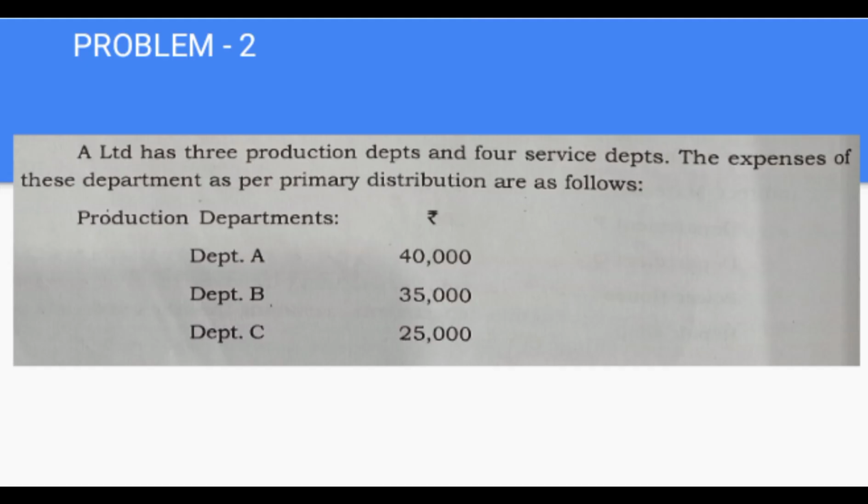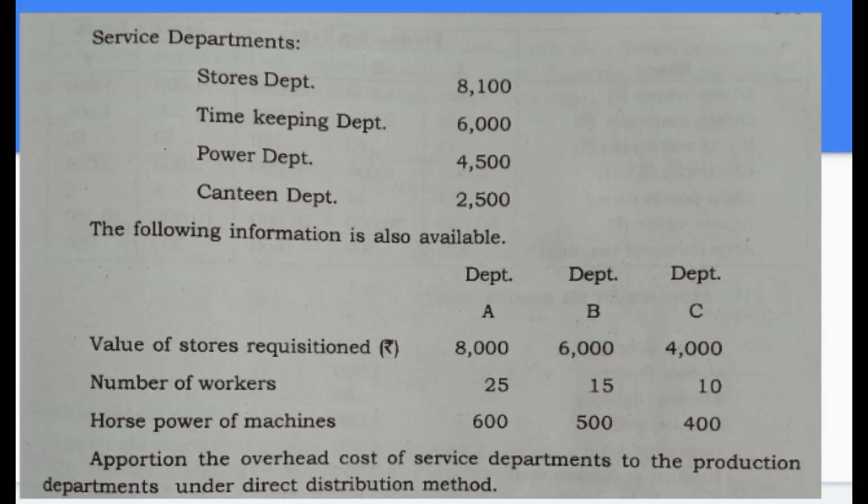Then our second problem under direct distribution method. A Limited has 3 production departments and 4 service departments. The expenses of these departments as per primary distribution are as follows. Production departments: Department A 40,000, Department B 35,000, Department C 25,000. Then overhead expenses of service departments are Stores Department 8,100, Timekeeping Department 6,000, Power Department 4,500 and Canteen Department 2,500.